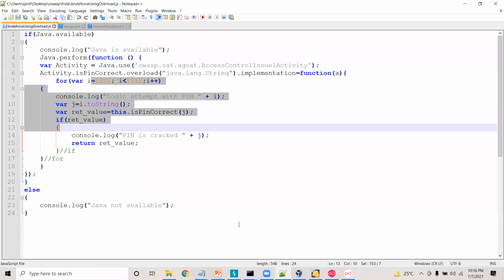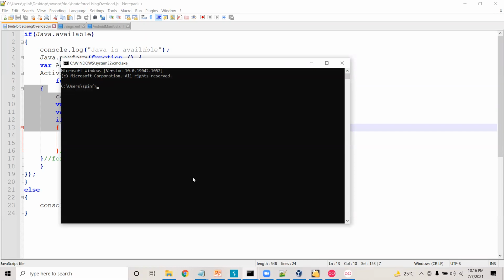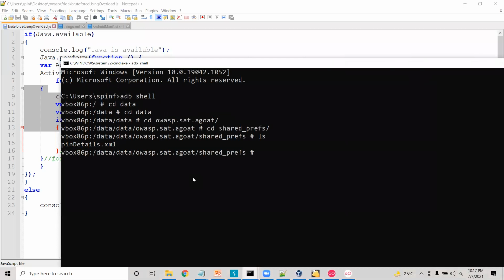Another thing is that generally we do not store passwords in clear text, right? Sometimes we would be using weak hash algorithms or weak encryption algorithms. I wanted to show you a simple example of how this particular key is stored in the device. So let's go here and type ls, and here you can see pin details.xml.